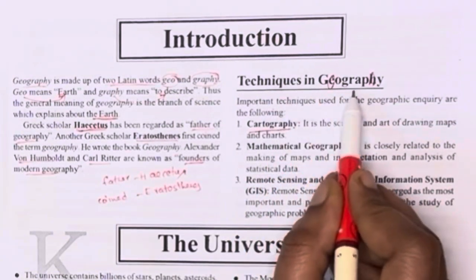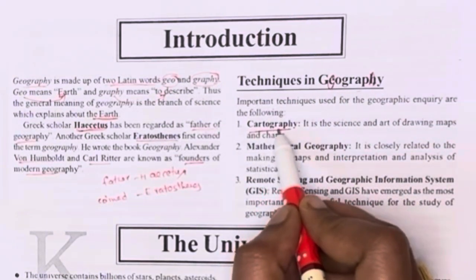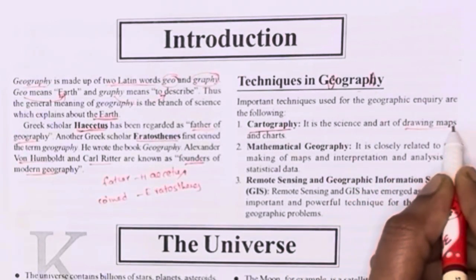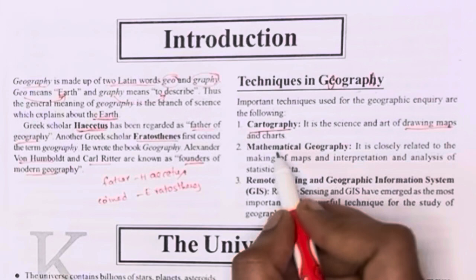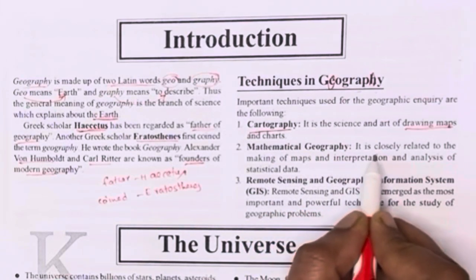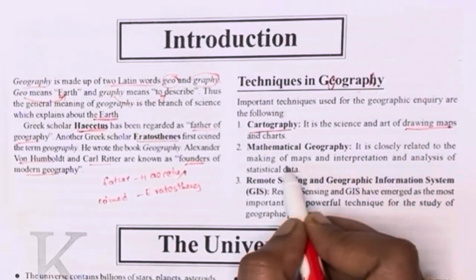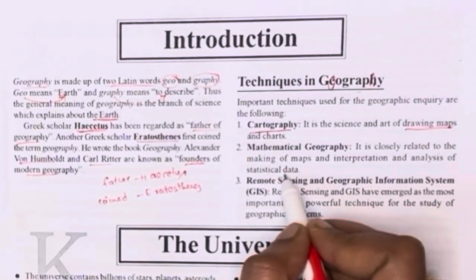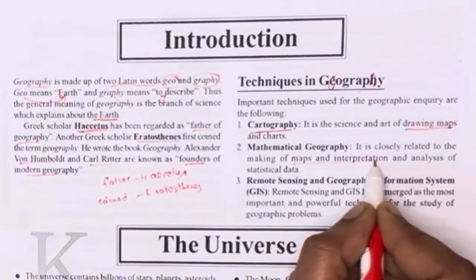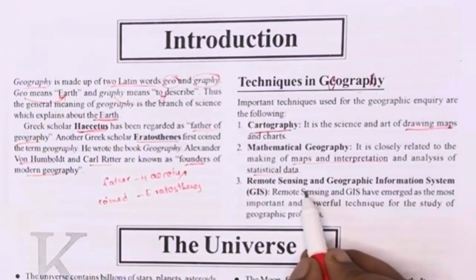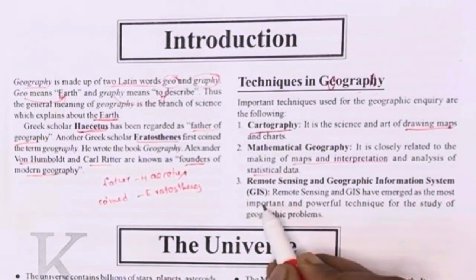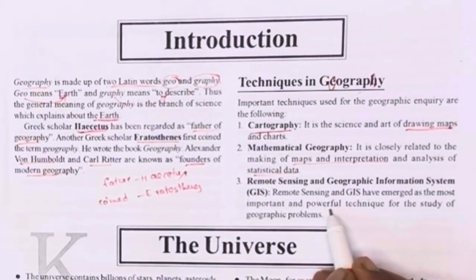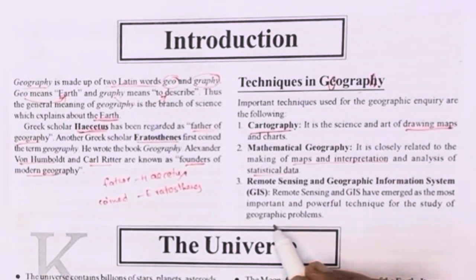Coming to techniques in geography, what is important for exams is cartography, meaning drawing maps and charts. Mathematical geography is the making of maps and the interpretation and analysis of statistical data. Next, remote sensing and geographic information system, which is the study of geographic problems.